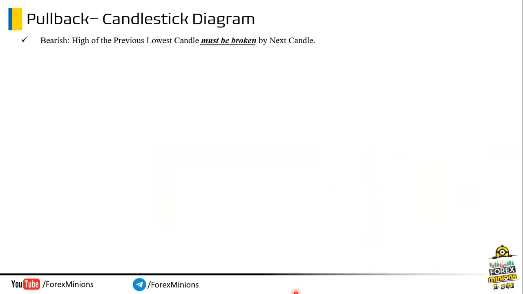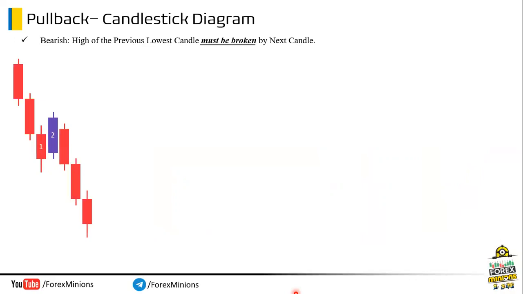For the candle closing rule, the high of the previous candle must be broken by the next new candle. Let's see this example. Here, first we have to mark the lowest candle, which is candle number 1. Now, note that the second candle broke this candle high here. So both rules are fulfilled. Hence, this pullback is valid.